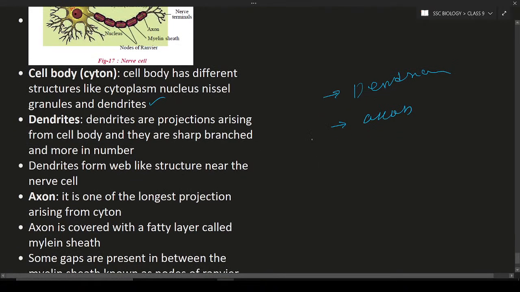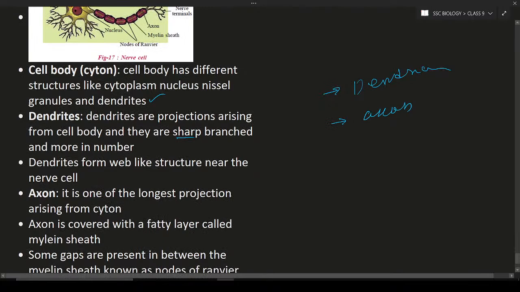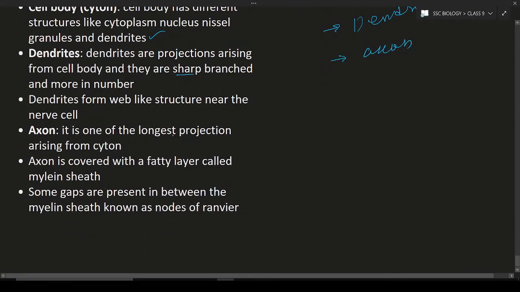Dendrites are small projections arising from the cell body, and they are sharp and more in number when compared to the axon. Hence the presence of dendrites forms a web-like structure near the nerve cell. Next one will be the axon. It is the longest projection arising from the cyton. It is covered by a fatty layer called the myelin sheath, and gaps present between the myelin sheaths are known as nodes of Ranvier.